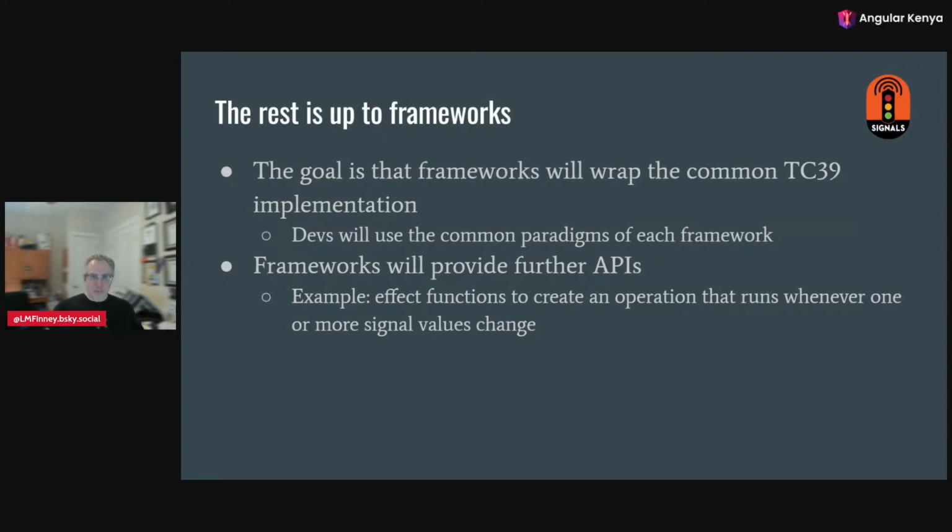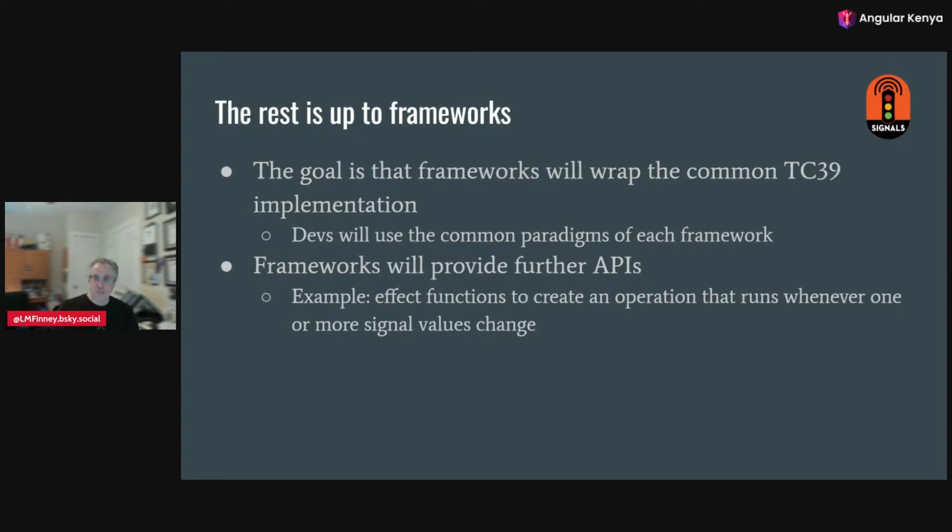And you might be worried that, okay, all of these different implementations, Angular does it one way, but Preact does it another. Which way are they going to settle on? Are Angular developers going to have to learn what Preact does, or vice versa? It's actually only the core of it is going to be part of the standardization. At least that's the goal.